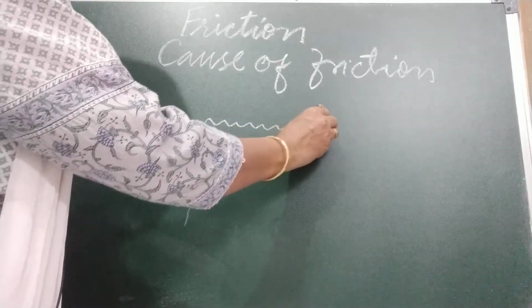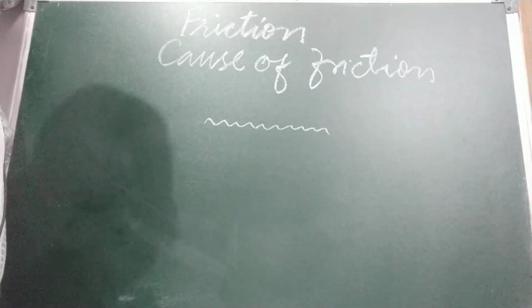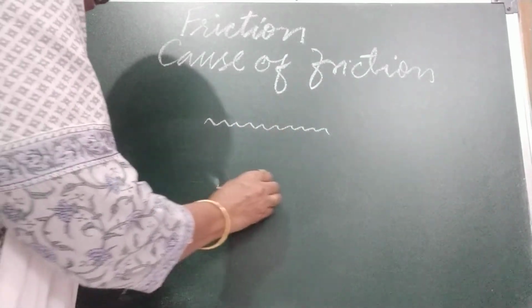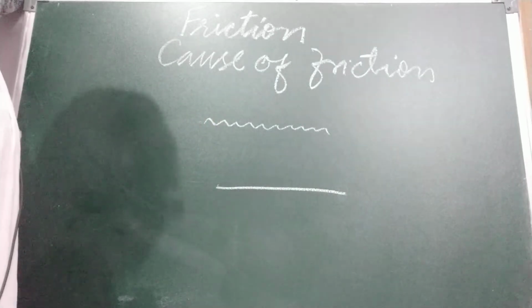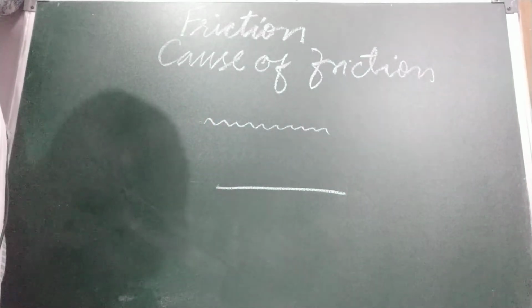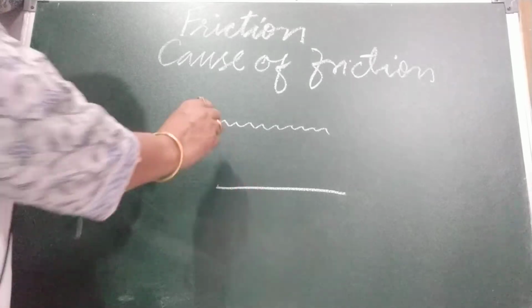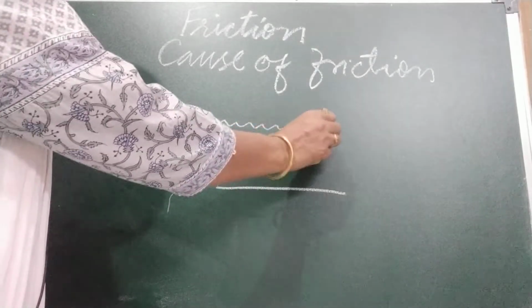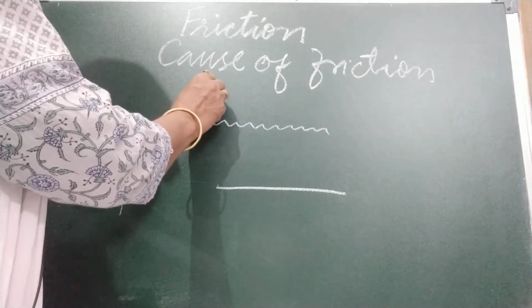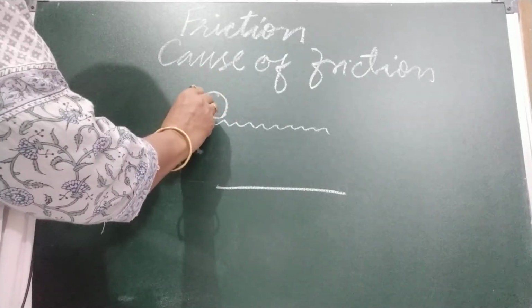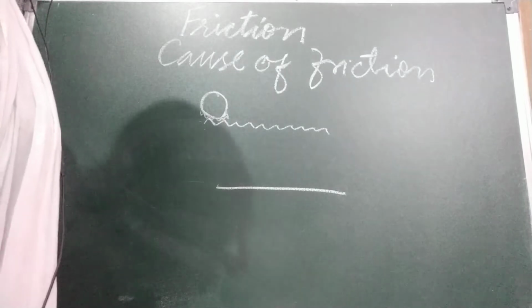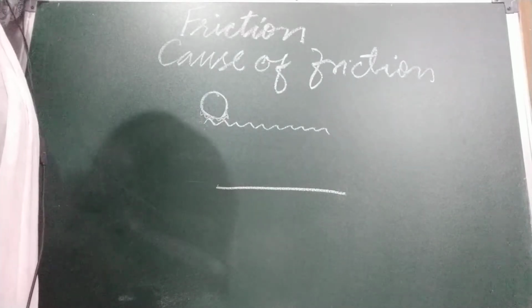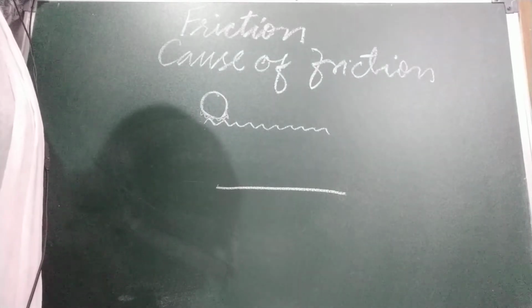It seems to the naked eye that it is plain or smooth, but when we observe it with a magnifying glass, we find that it has irregularities, like the surface of a ball.